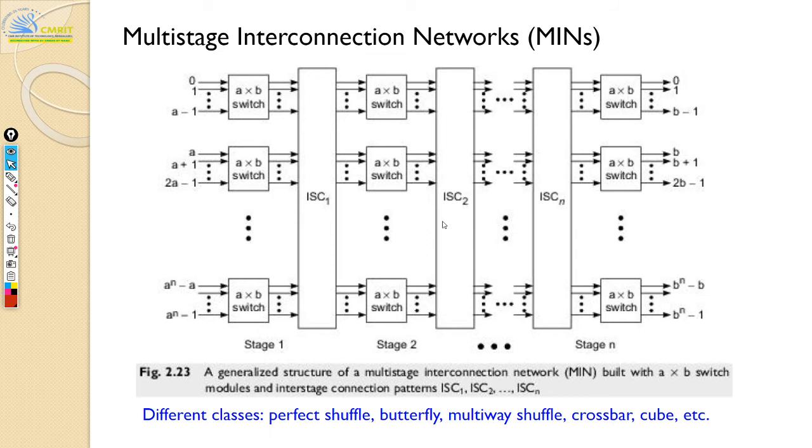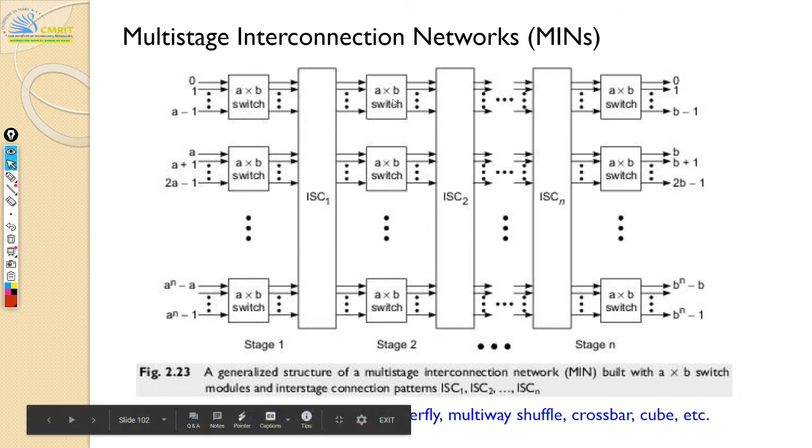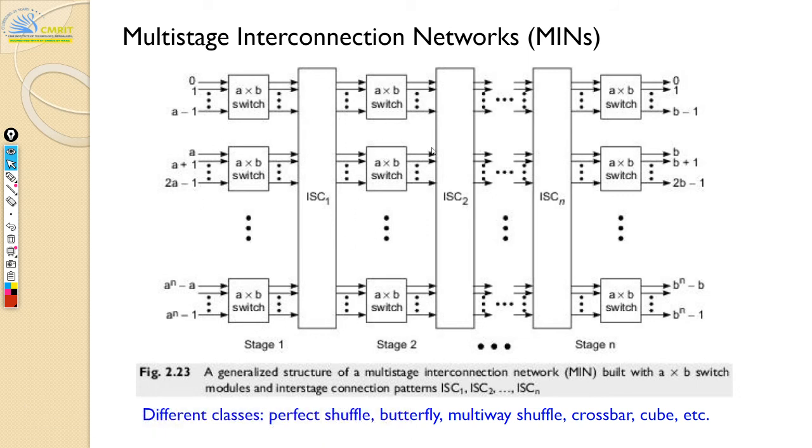Next, we will talk about MINs, multi-stage interconnection networks. MINs are formed by assembling more than one of the switches. You assemble a lot of switches and make stages out of them. In stage one you have these switches, in stage two you have these switches, and you make a pipeline out of it. So you have different stages, and here you will configure.